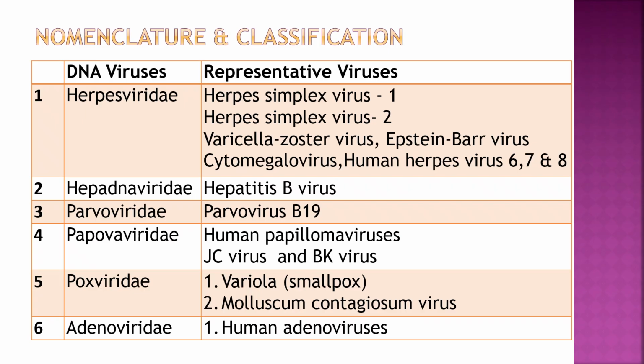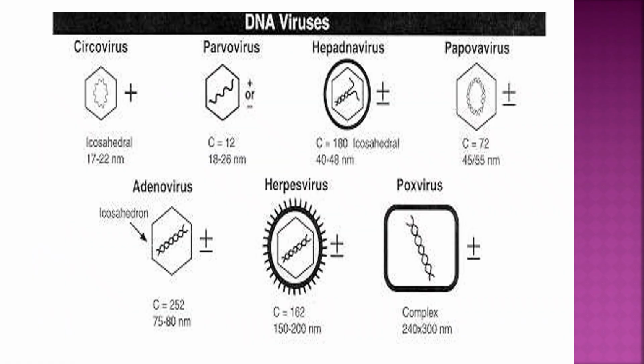Classification of viruses: according to the nucleic acid, DNA viruses and RNA viruses. Let's see DNA viruses. First is Herpesviridae: herpes simplex virus 1, herpes simplex virus 2, varicella zoster virus, Epstein-Barr virus, cytomegalovirus, human herpes virus 6, 7, 8. Hepadnaviridae: hepatitis B virus. Parvoviridae: parvovirus B19. Papovaviridae: human papilloma virus HPV, JC virus and BK virus. Poxviridae: variola, that is smallpox, and molluscum contagiosum virus. Adenoviridae: human adenoviruses. So these are DNA viruses.